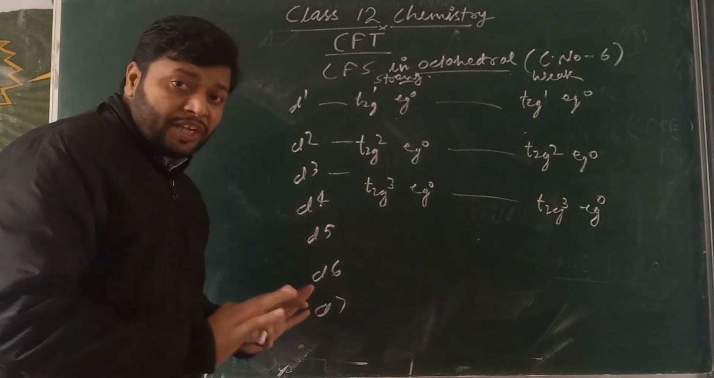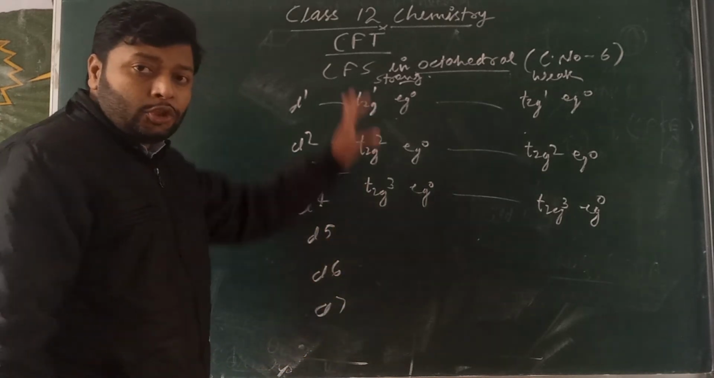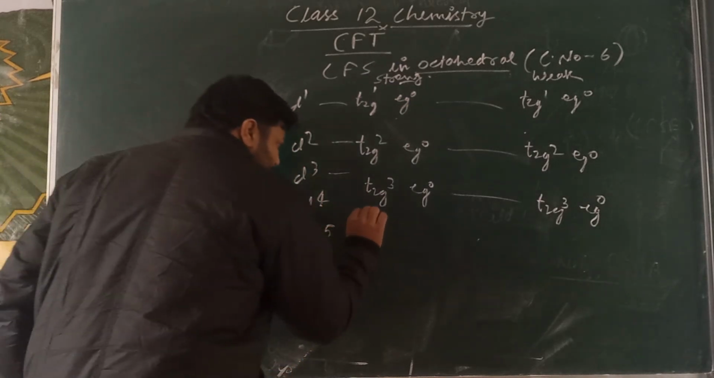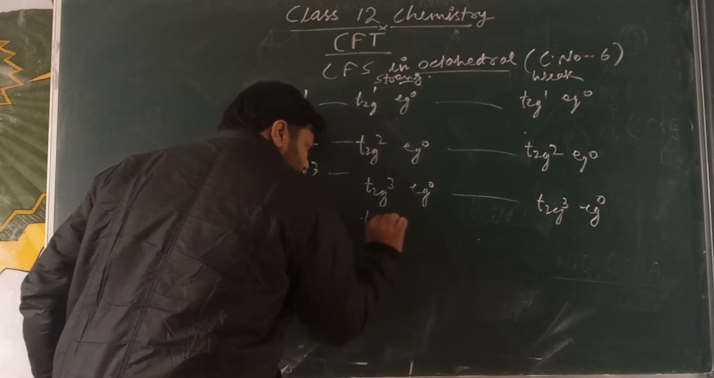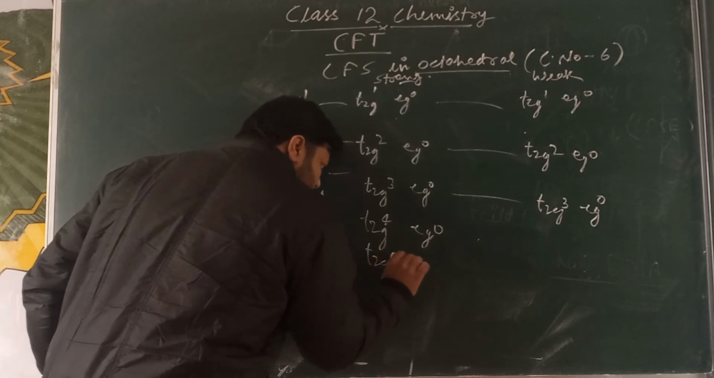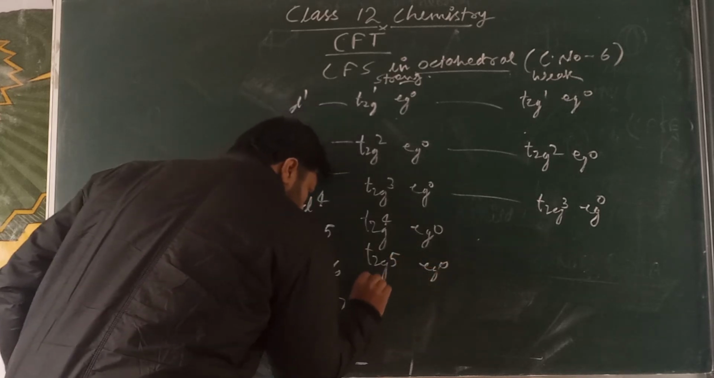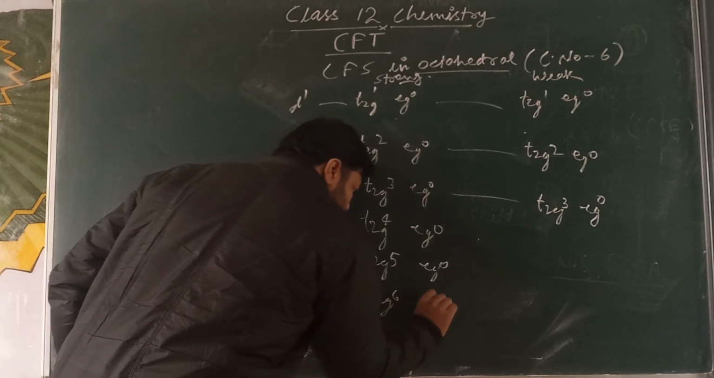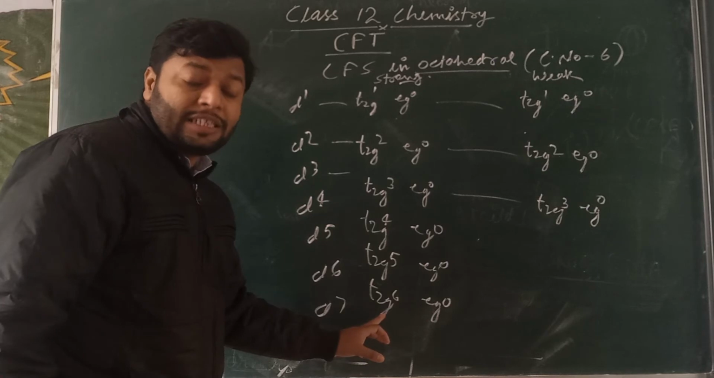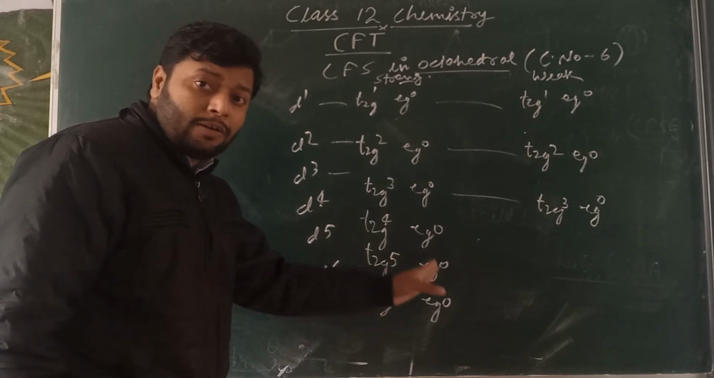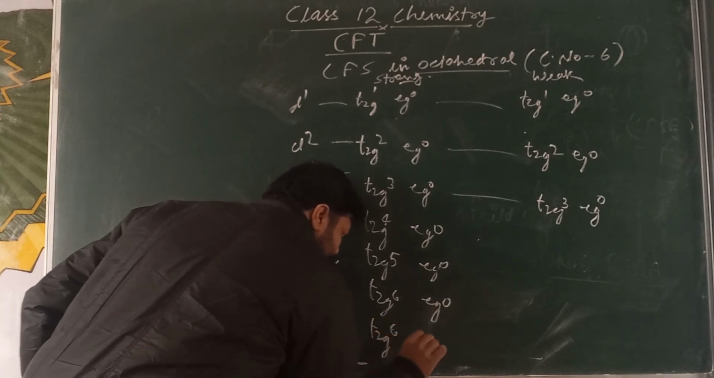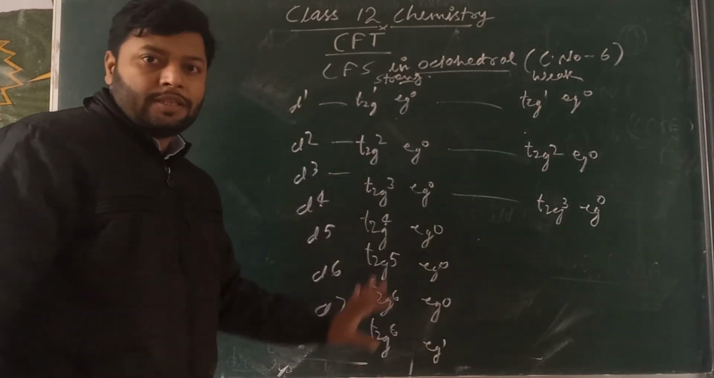Now the condition changes for d4. In the strong field ligand, the d4 will get paired in the T2G. So it will become T2G 4 EG 0, T2G 5 EG 0 and T2G 6. Now, after completing all 6 electrons in the T2G, the 7th electron will enter the EG. So here T2G 6 EG 1. These are the possibilities.